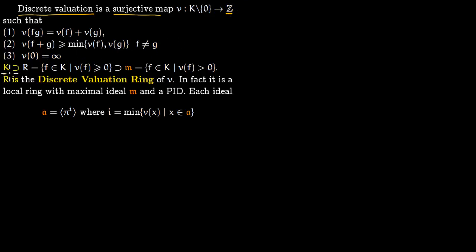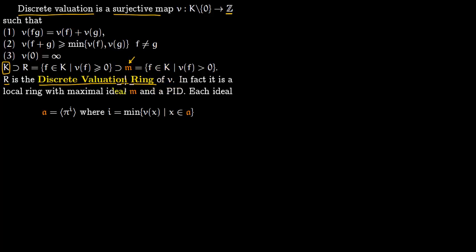So we have this field k, and this field k contains the subring R. This subring is defined as those elements of the field whose valuation is greater or equal to 0. And this subring R has a maximal ideal, and this maximal ideal is precisely those elements of our field whose discrete valuation is strictly greater than 0. So notice you have greater or equal to 0 here, and greater than 0 there. So we call R the discrete valuation ring of the valuation v.